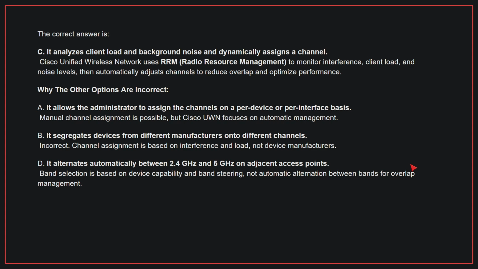D. It alternates automatically between 2.4 GHz and 5 GHz on adjacent access points. Band selection is based on device capability and band steering, not automatic alternation between bands for overlap management. Therefore, the correct answer is C.